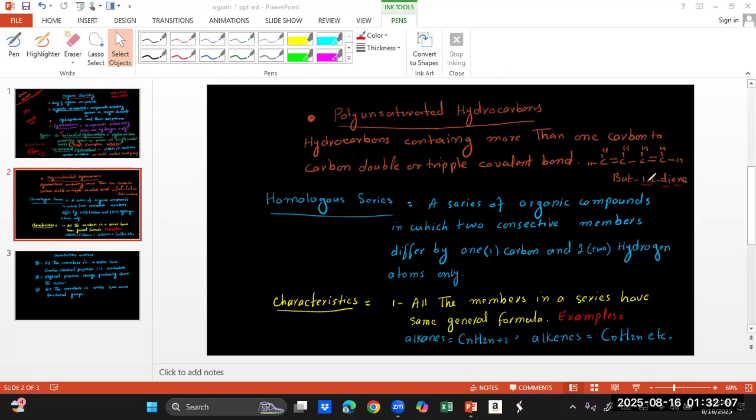Di means two, and 1 and 2 mean the first carbon has a double bond after this, and then at the third carbon after this we have a double bond. So this will be, sorry, this will be but-1,3-diene.